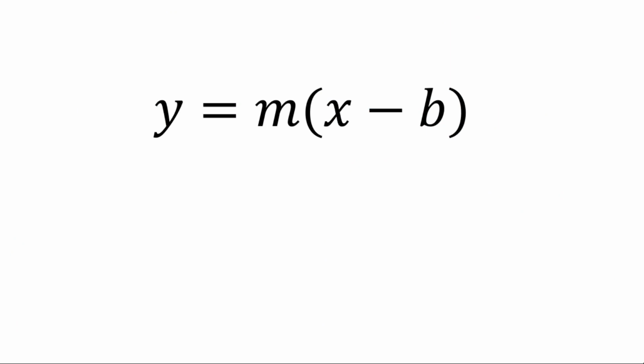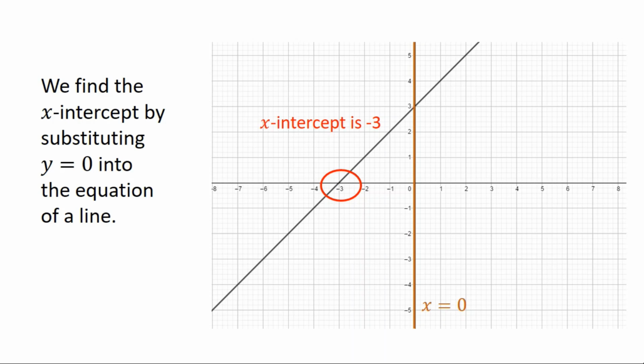Okay, so why is this form useful? Why do I recommend knowing about it? Well, when we were talking about y equals mx plus c, what was interesting is that c was the y-intercept. So that might give you a clue that this form has got something to do with the x-intercept. Now the x-intercept of a line is just where it crosses the x-axis. And we find it by substituting y equals 0 into the equation of the line.